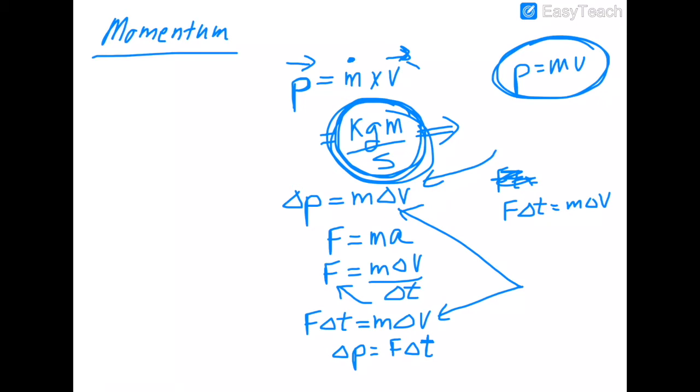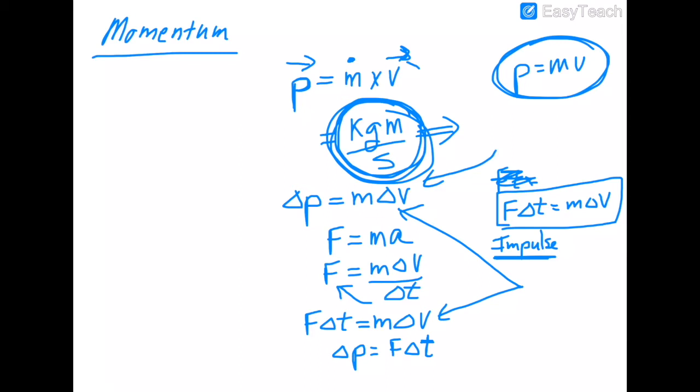This formula here, which we're also going to be using, and we'll do a couple of example problems, is called the impulse momentum equation, the impulse momentum theorem. So the left side, the force times the time, is called an impulse. You apply a force for a certain amount of time to an object, that's called giving it an impulse. The way you calculate the impulse is force times time.